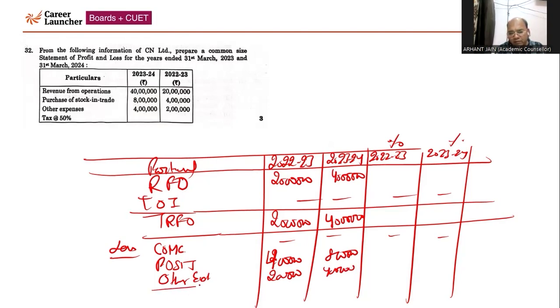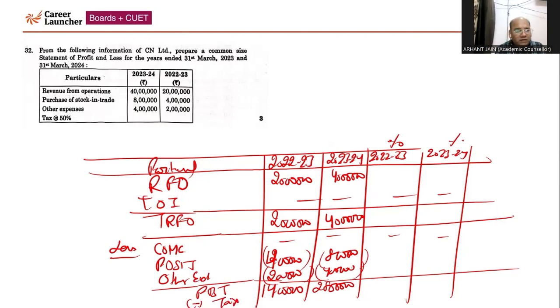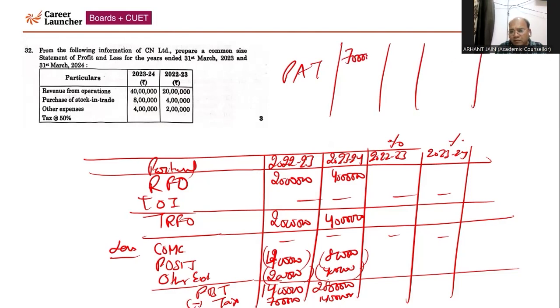Then we get profit before tax, PBT, which comes to 14 lakhs. So we deduct the 4 lakhs and 2 lakhs here. It will come to 14 lakhs and 28 lakhs. Then we deduct tax, which is given as 50%, 7 lakh and 14 lakh. And profit after tax will come to 7 lakh and 14 lakh.